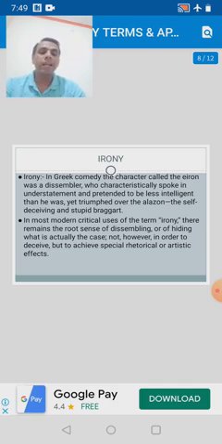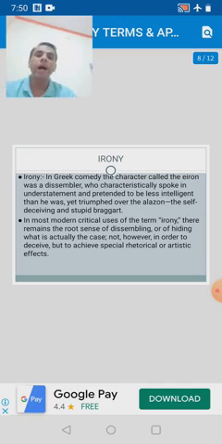A very well known example of irony is a pilot has a fear of heights. A pilot whose job is to fly an aeroplane is himself or herself having a fear of heights, and it is also an example of irony.